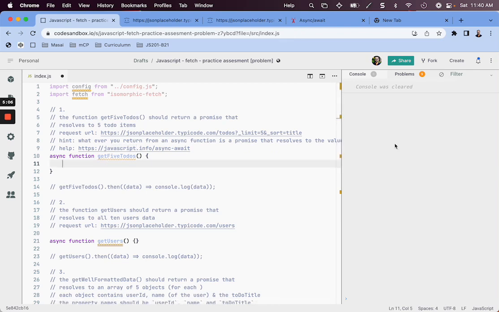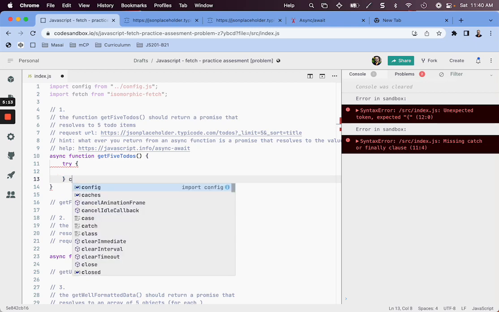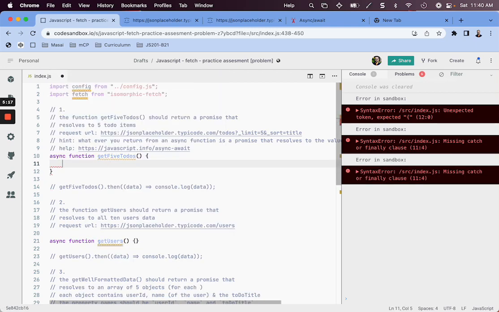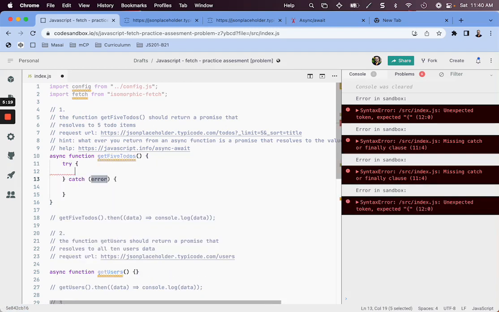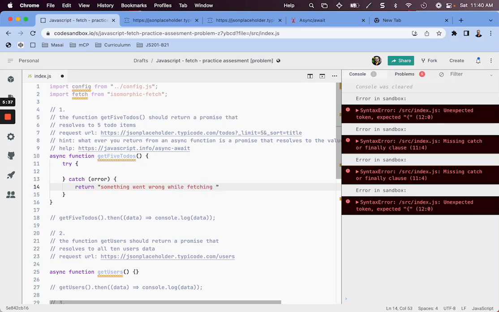So, try. It's good to write everything within a try catch block. Visual Studio Code can write the template for you as well. So try catch. Okay, and here for console log, I can either return or console log something. I'll just return, in case of any problem, something went wrong while fetching to-dos.